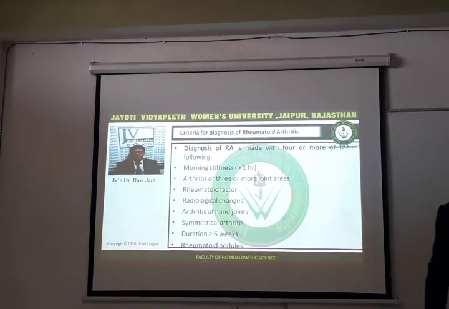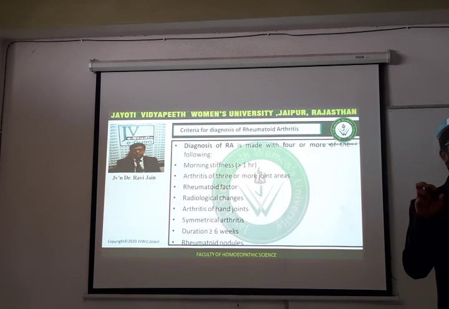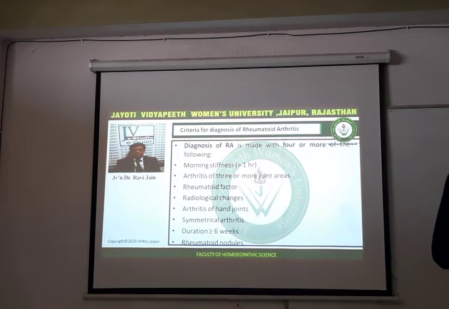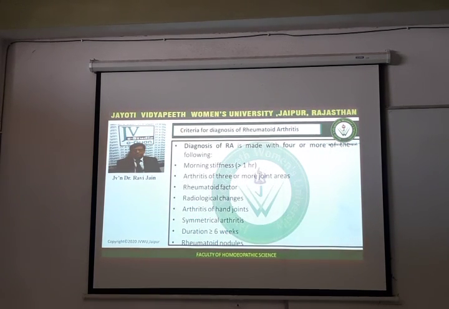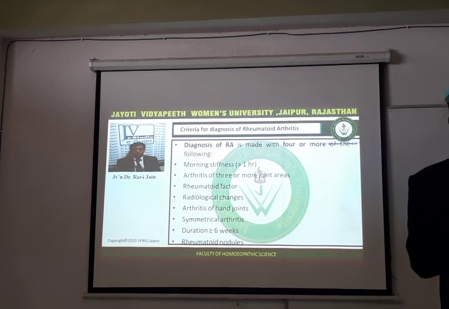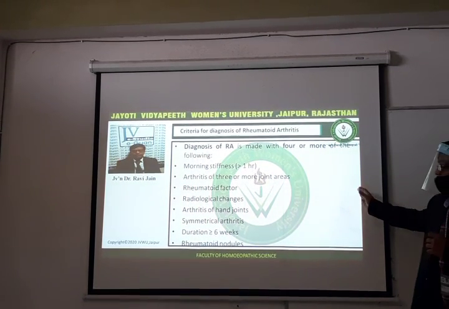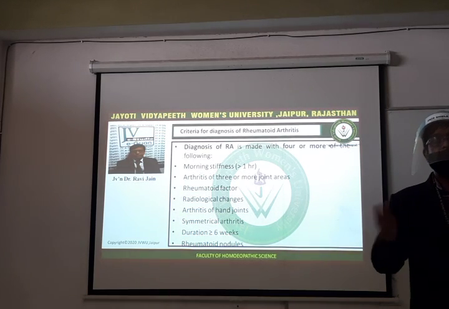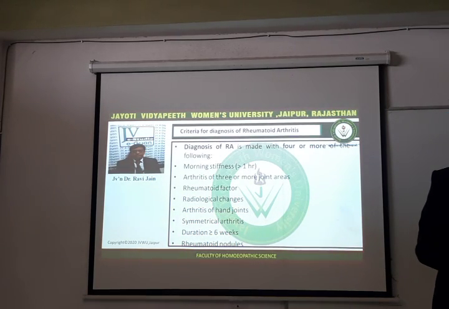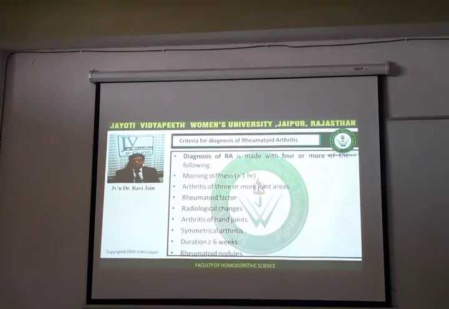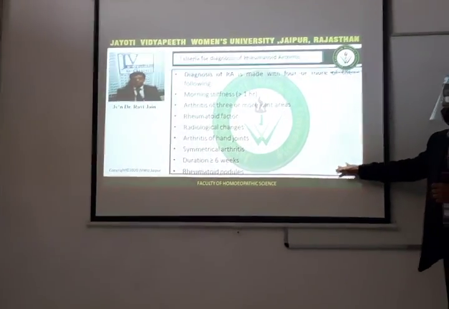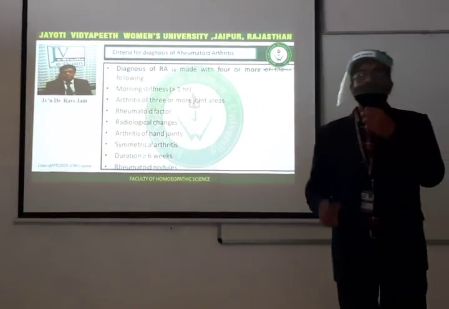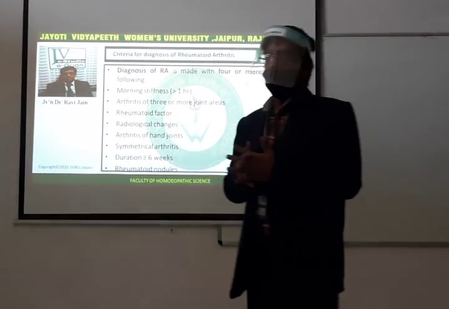Arthritis of the hands. If it is the hand, the pain starts from the small joints, especially of the hands. As we have discussed, in history taking: arthritis of the joint. Symmetrical arthritis is very important. The same joints of both sides are usually involved in rheumatoid arthritis. Duration greater than 6 weeks, and rheumatoid nodules are present.